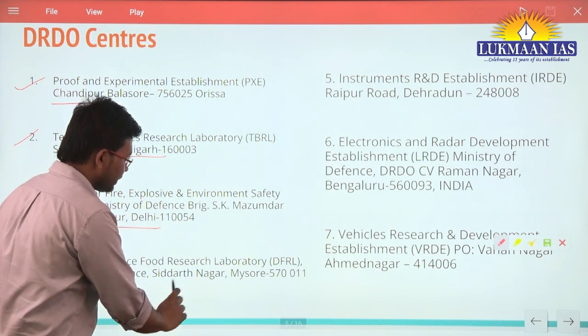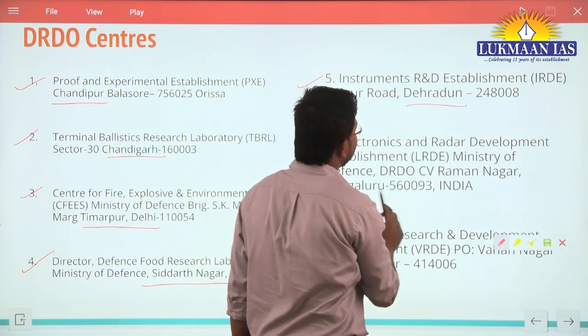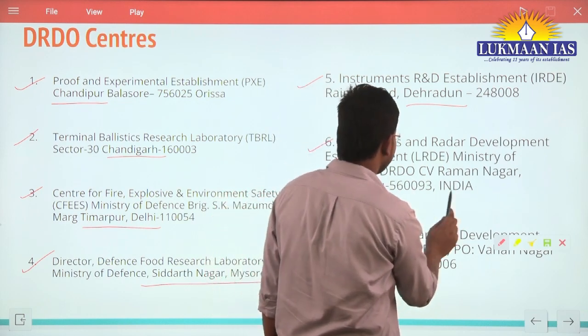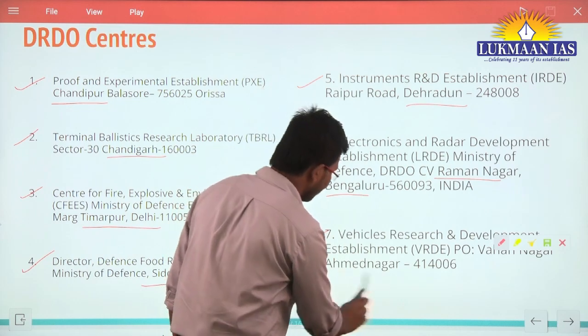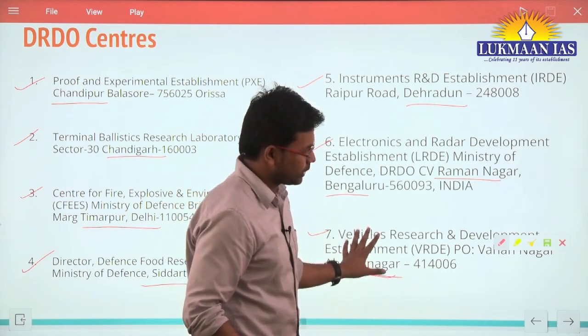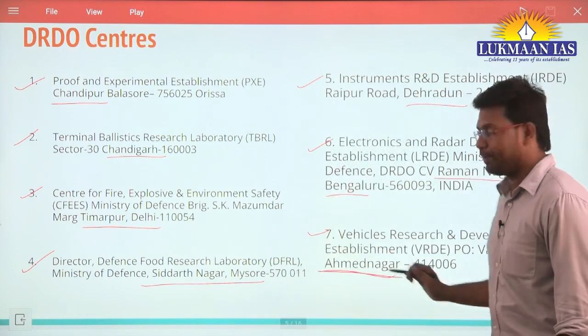Then they have a location in Mysore, another location in Dehradun, and a location in Ramnagar, Bengaluru. Then they have a location in Ahmednagar, Maharashtra. These are the important establishments of DRDO.